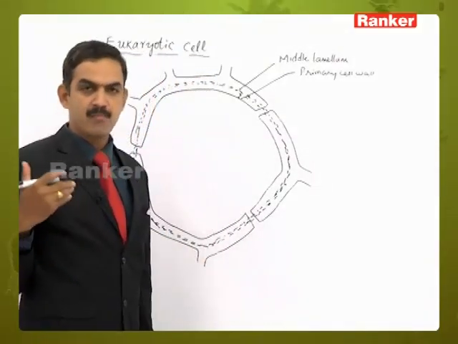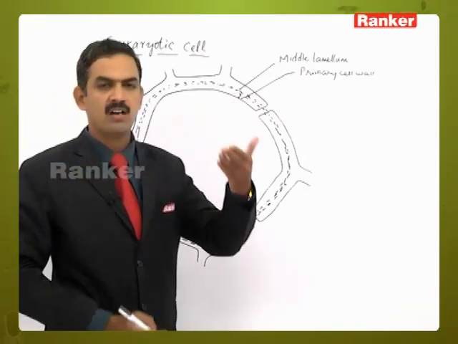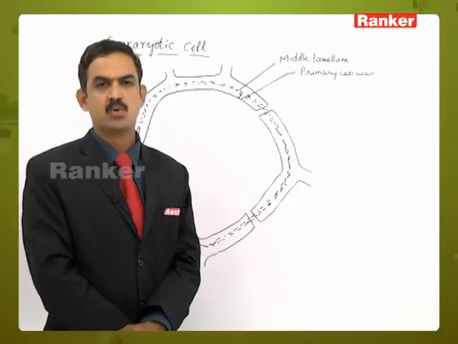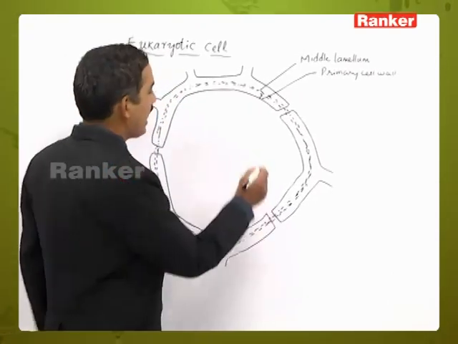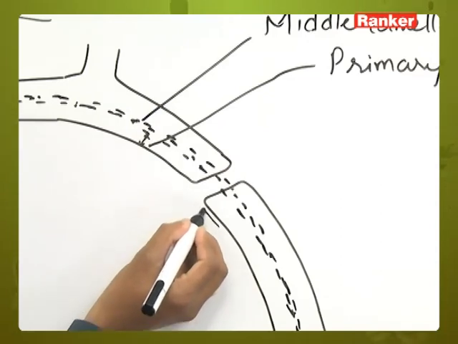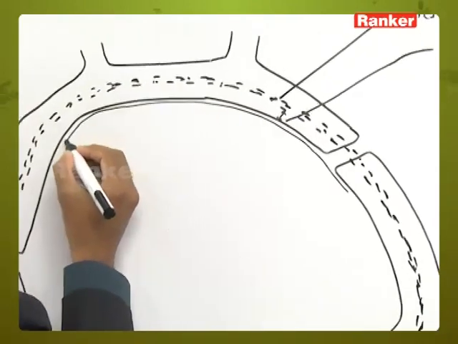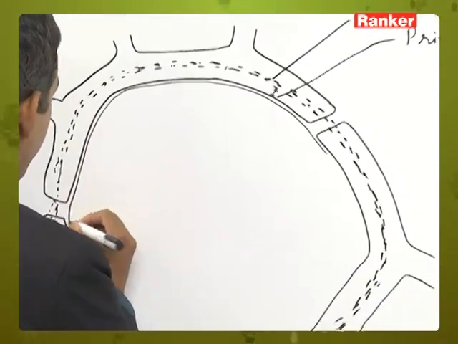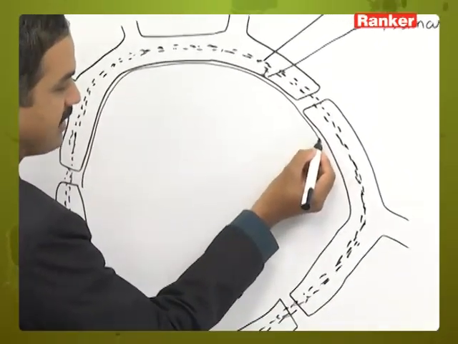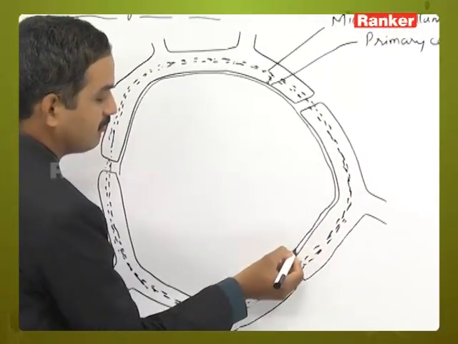And if it is a matured cell, then inside the primary cell wall one more wall layer will be deposited, that is called the secondary cell wall. And if it is a young cell, there is no secondary cell wall, but inside this primary cell wall we can see a living membrane. This living membrane is called the plasma membrane, whereas the cell wall is the outermost delimiting structure, which is a dead membrane.